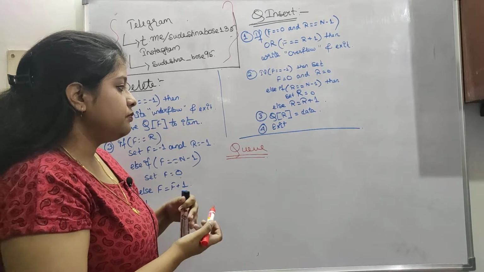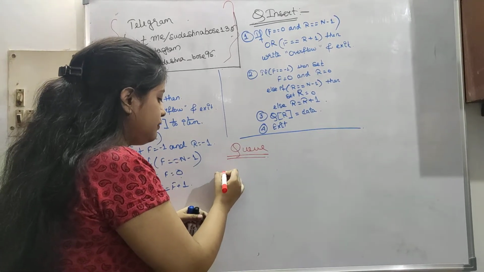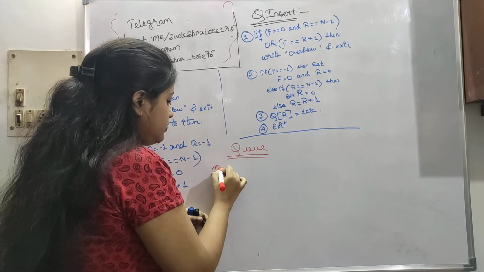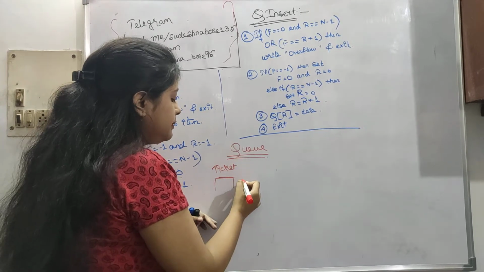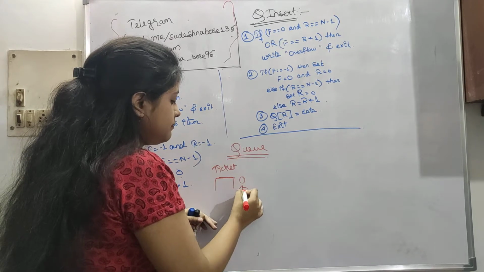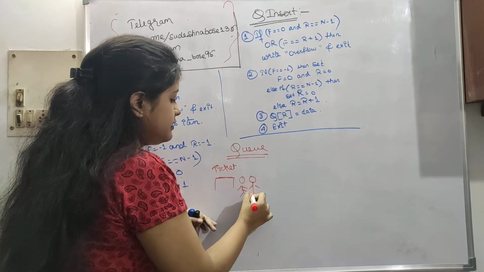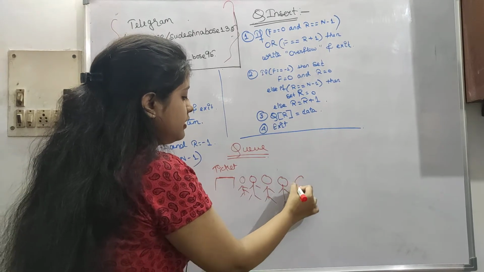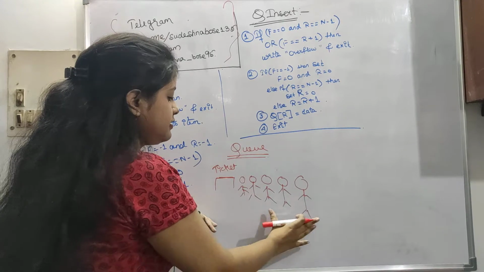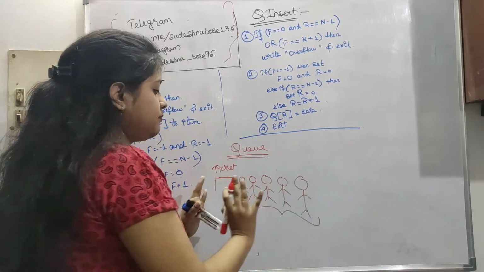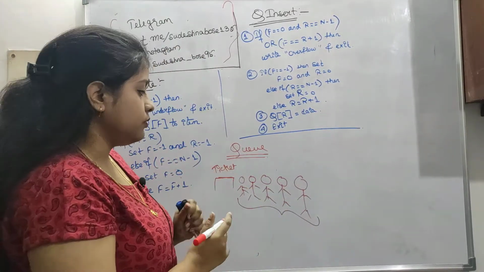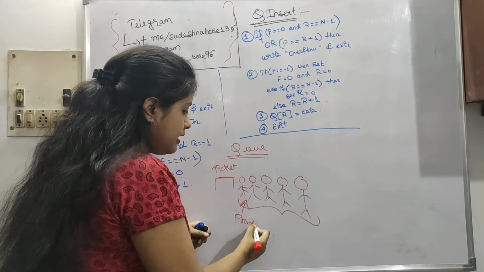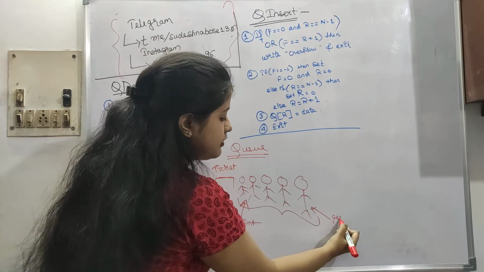So queue means, if you are at a ticket counter, a person is standing here and the next person is standing here, and maybe this is the last person standing here. This formation of line is called queue. The first person is the front, and the last person is the rear.